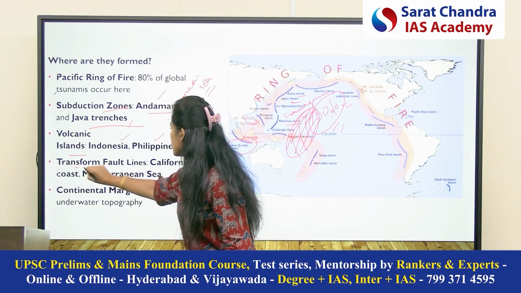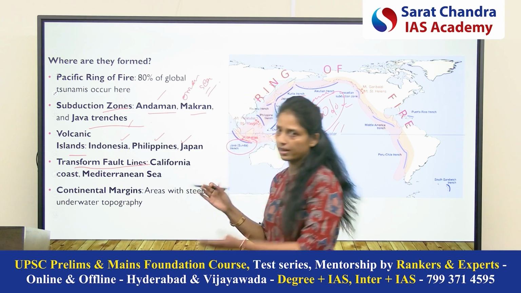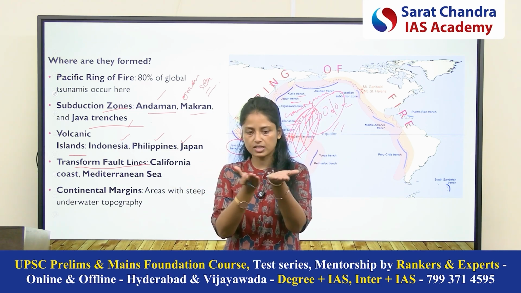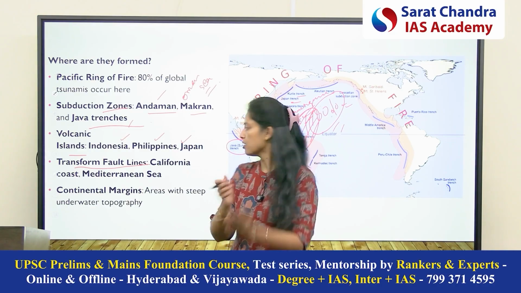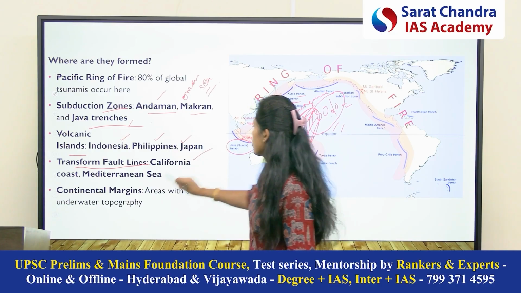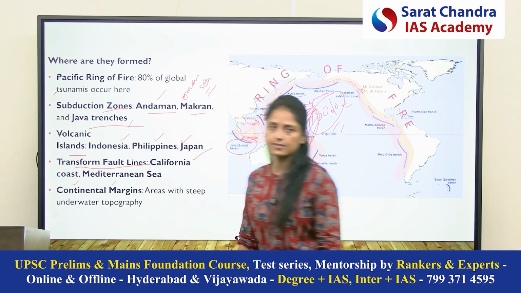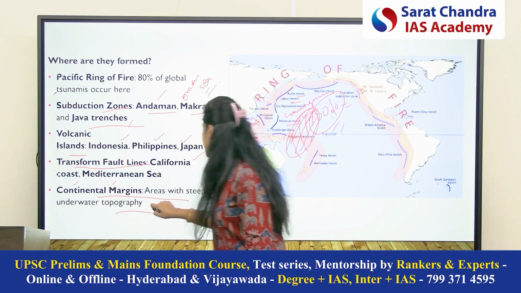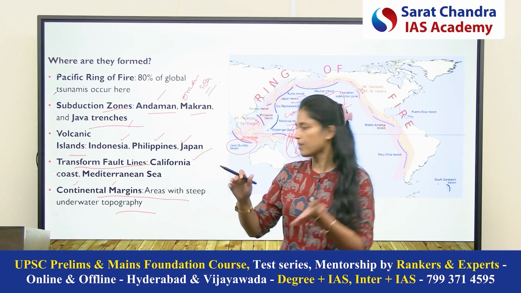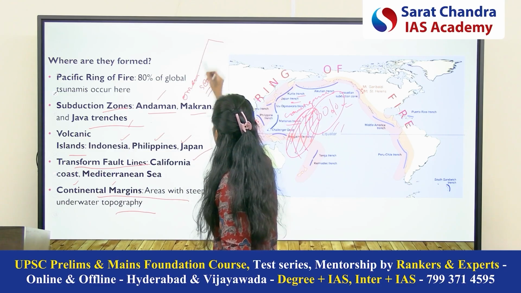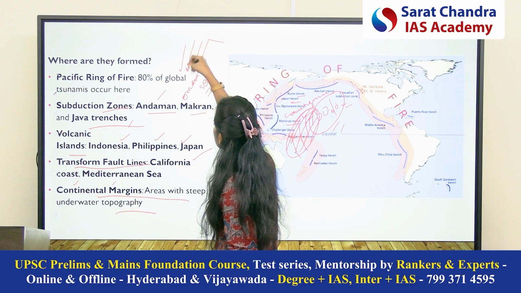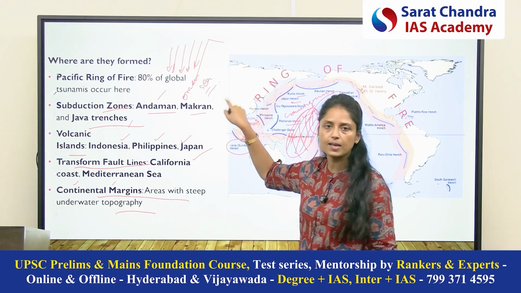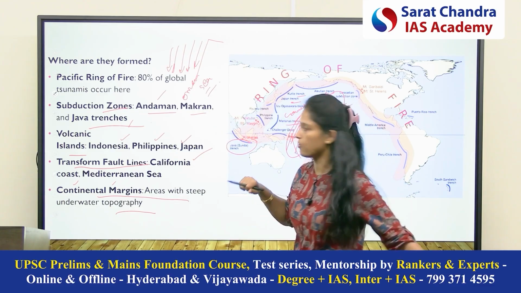Now see, we have discussed the convergence zone. Now we are discussing the transform fault lines, where the plates neither converge nor diverge, they just move past each other. So here you can give the example of the California coast and Mediterranean. And fourth, not very important, but you can say that areas which have steep underwater topography, if the topography is very steep, the landslides will occur more frequently. Okay, so these are the regions where they are found.